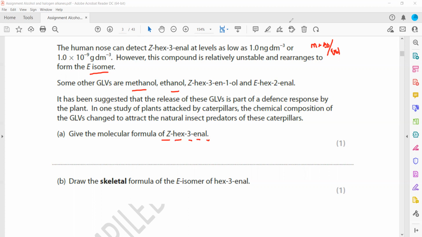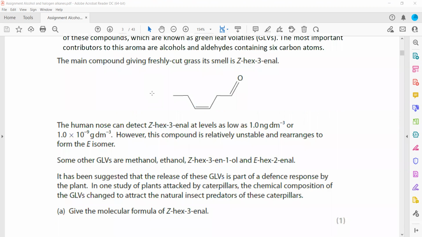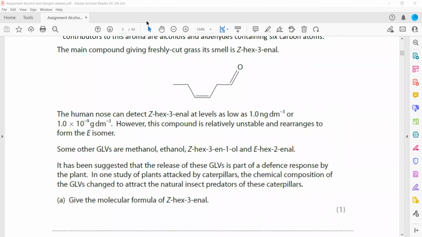The molecular formula is the formula which represents the actual number of atoms present. So we have to check the total number of carbon, hydrogen and oxygen. A skeletal formula is given, so how many carbons? 1, 2, 3, 4, 5, 6 carbon atoms are there, so C6.